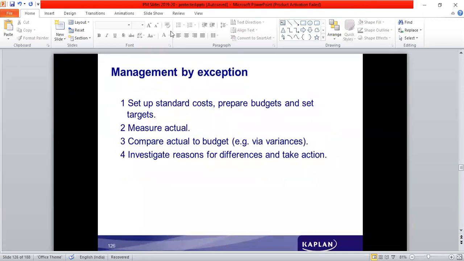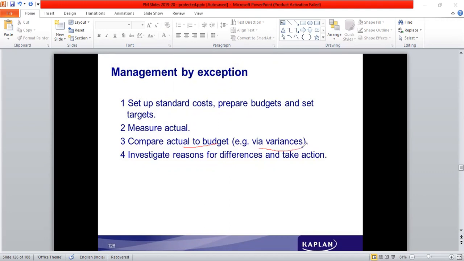Then there is a concept called management by exception. Set up standard costs, prepare budgets and set targets. The actuals are measured and compared to the budgeted. So we also call these variances.